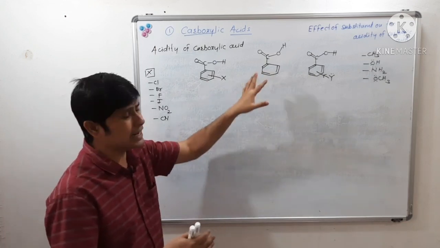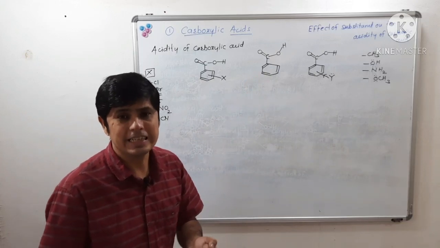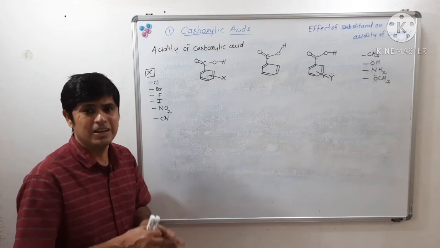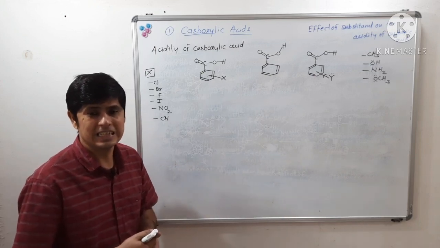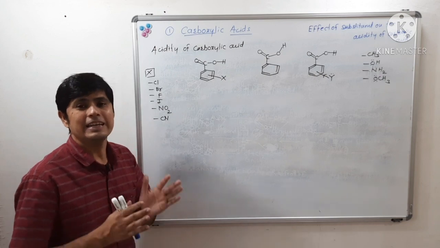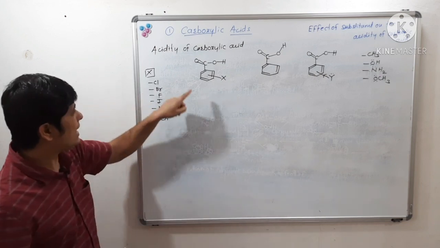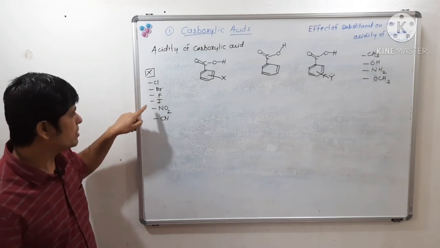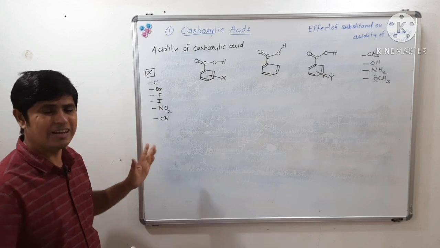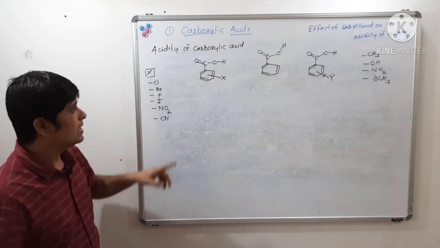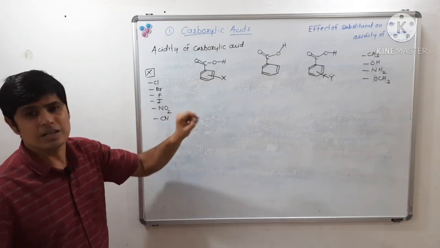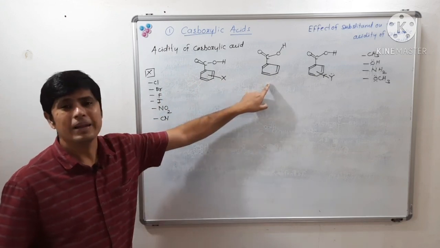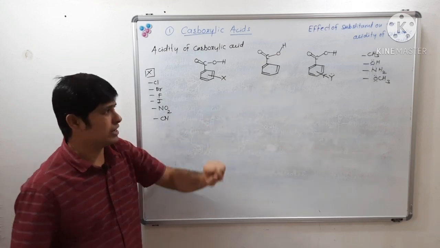So if an electron withdrawing substituent is present on the aromatic ring of benzoic acid, will the acidity of the corresponding substituted carboxylic acid increase or decrease? It will increase if we have such a group, that is chlorine, bromine, fluorine, iodine, nitro, or nitrile, or any other electron withdrawing group. Then the acidity of the corresponding substituted benzoic acid will increase compared to plain benzoic acid.